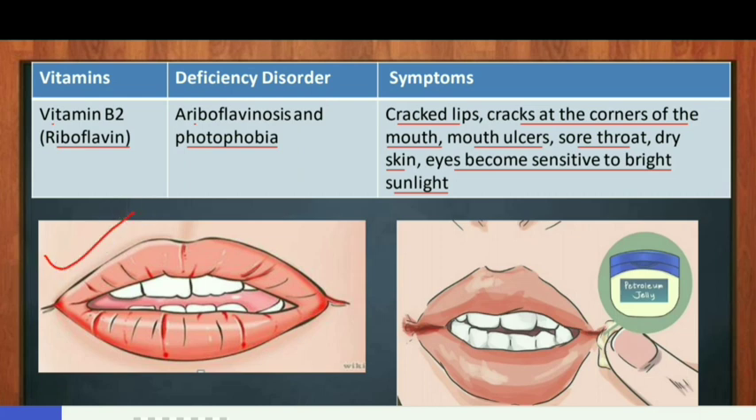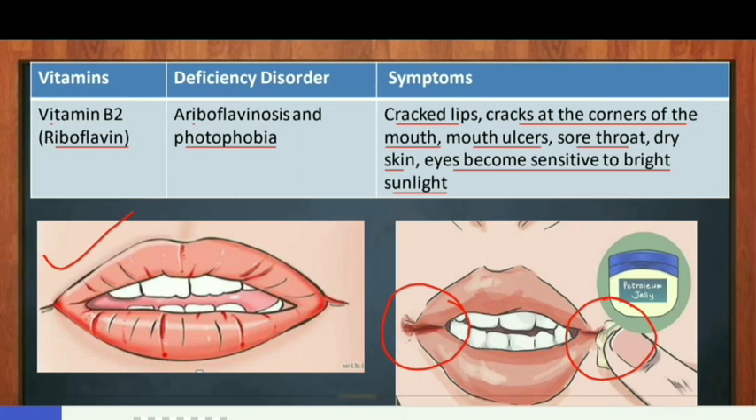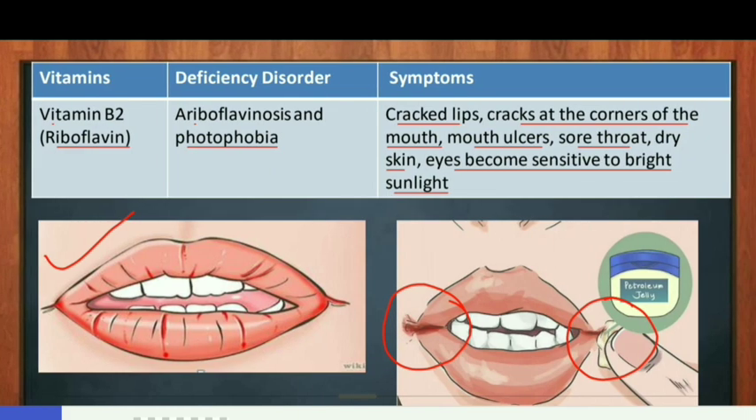This image shows cracked lips. And here you can see cracks at the corner of the mouth. These cracks can be cured by applying petroleum jelly. Petroleum jelly is also called Vaseline. Mouth ulcers and sore throat we will see in the next slide.